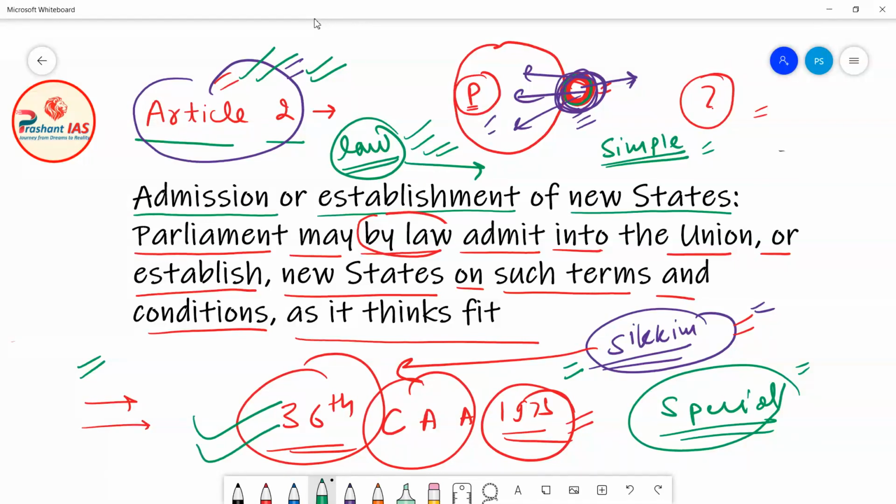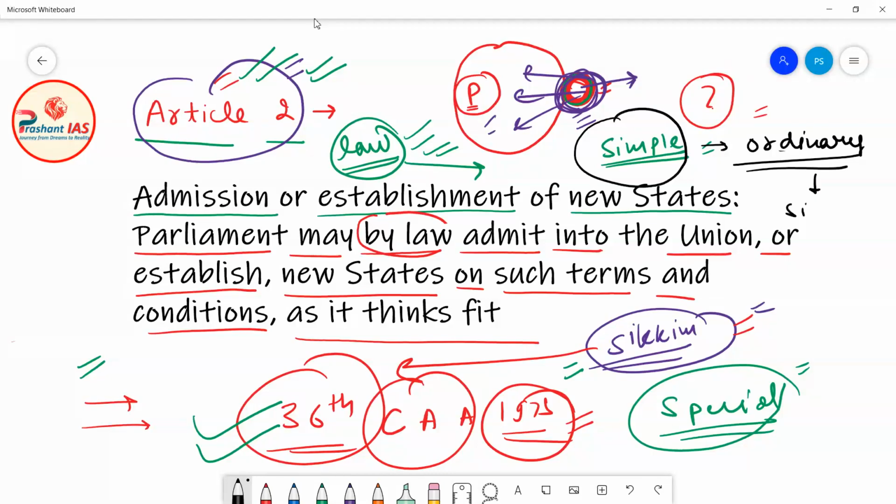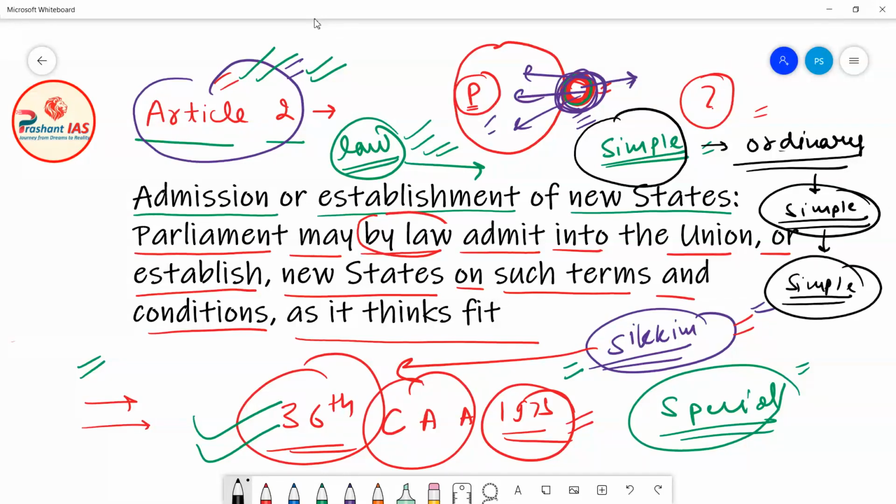So friends, the answer to this question is very simple. An ordinary law is made by using a simple majority. So which type of majority will be needed in amending or changing an ordinary law? You can say, sir, it is very obvious, it is common sense that as the ordinary law is made by simple majority, only a simple majority is needed to amend or change it.